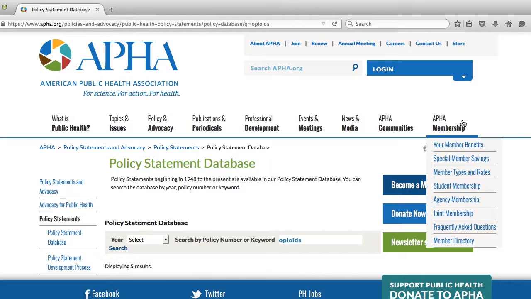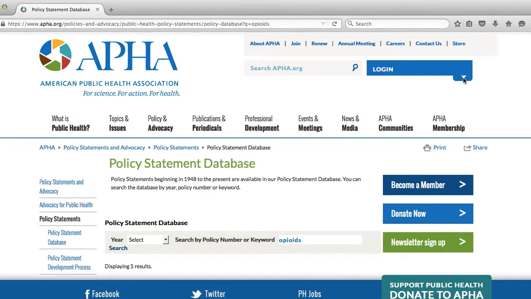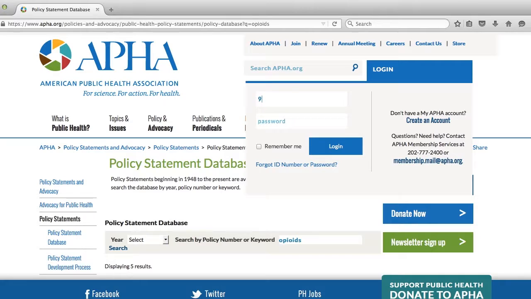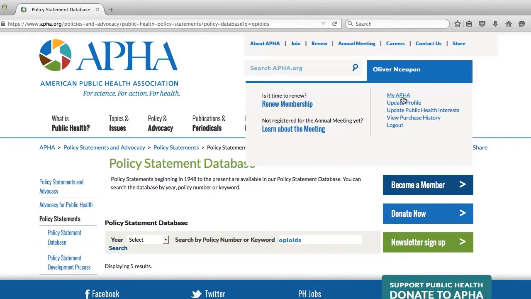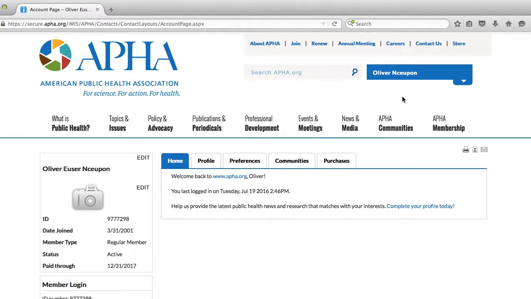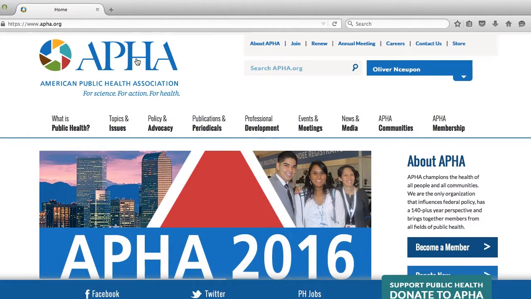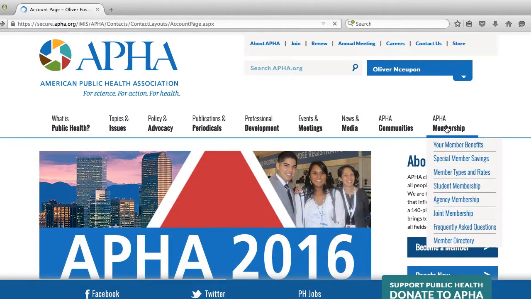And speaking of membership, as an APHA member, you can log in right up here. Just enter your member number and your password. And then click on My APHA. This is where you can change your address or email, check your membership status, and check on your purchases and more. And once you're logged in, you can access all kinds of exclusive member-only content on apha.org, like archived policy statements, Inside Public Health, and the membership directory.